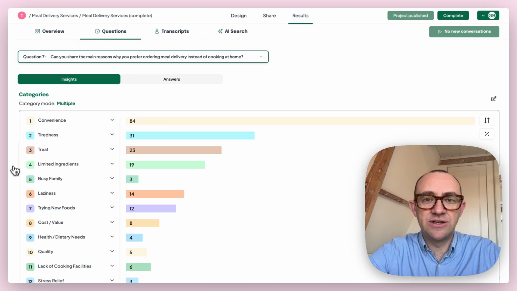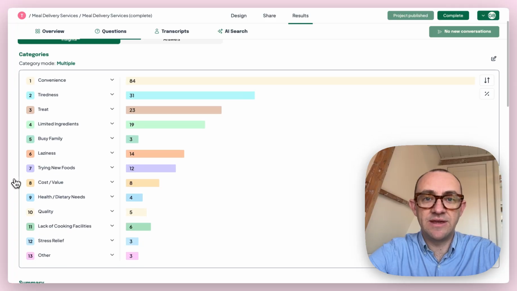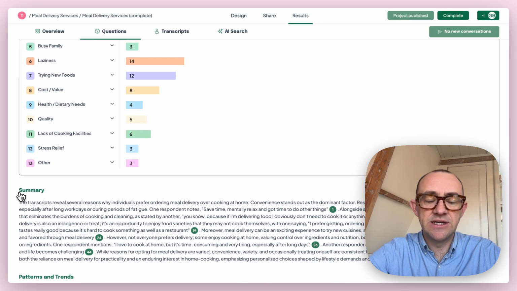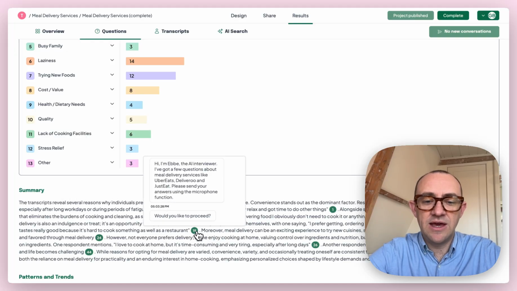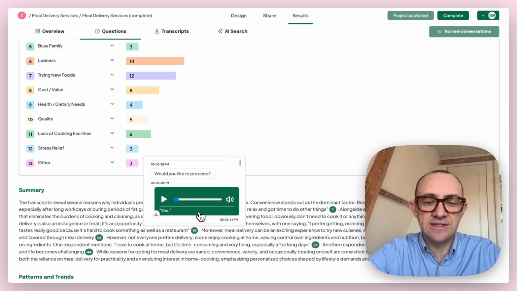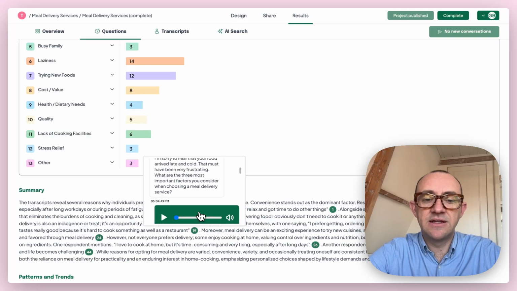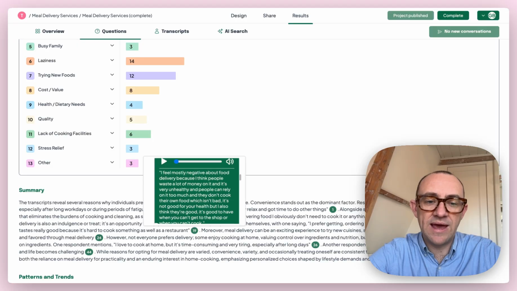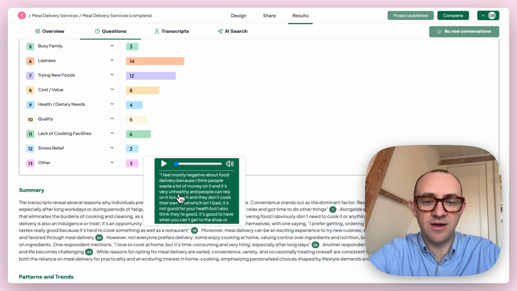In addition to this code frame that the AI has created, we're also going to provide a summary: what are the key findings across all of the answers that were given? Whenever we provide a summary, you also see these numbers here. This links directly through to the transcript where that verbatim came from. So you can come in and have a listen to that here.